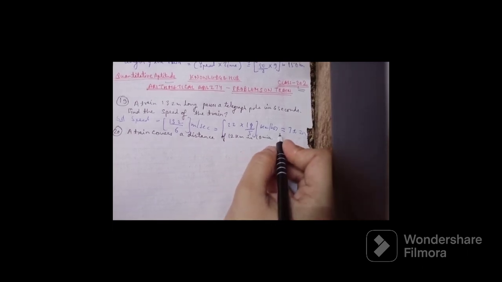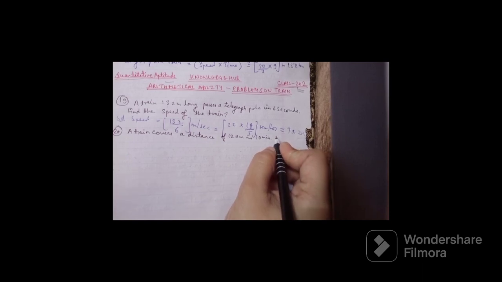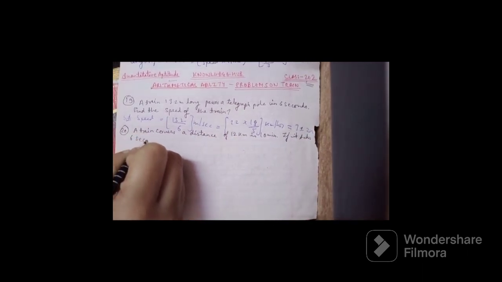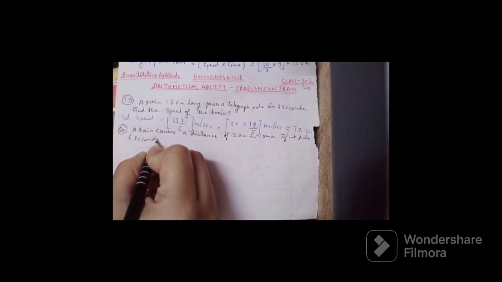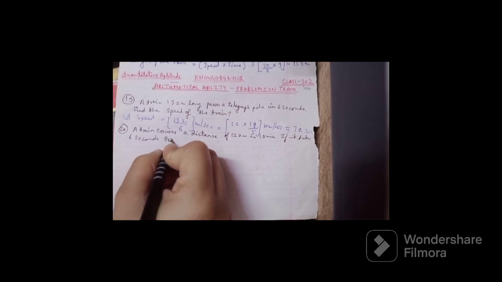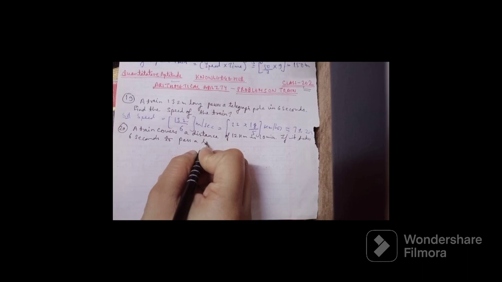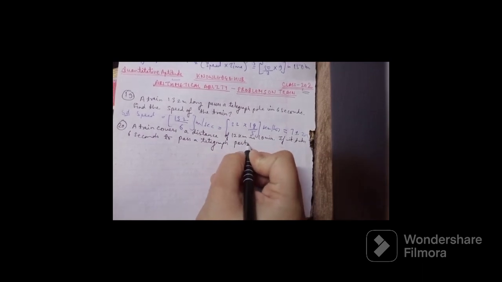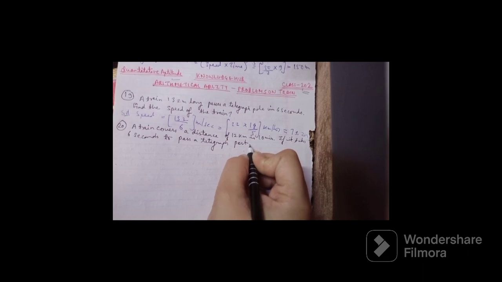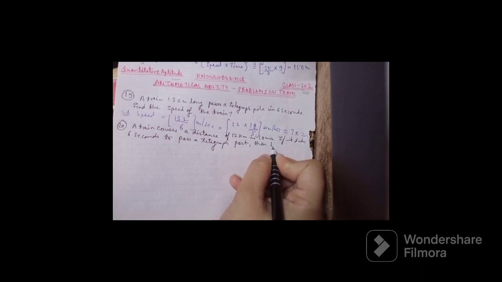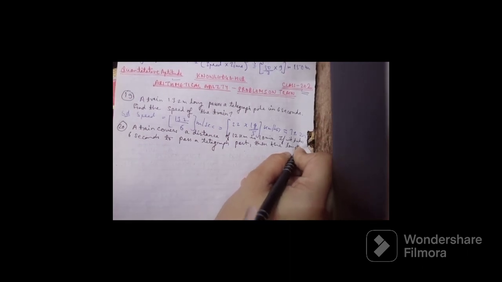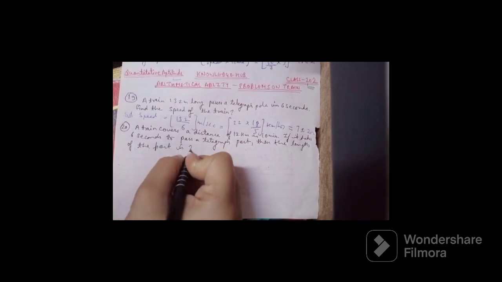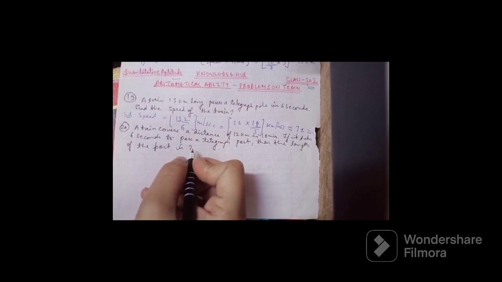If it takes 6 seconds to pass a telegraph post, then the length of the train is, we have to find out.